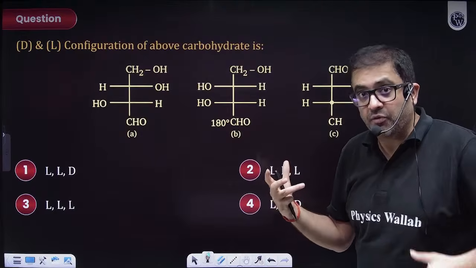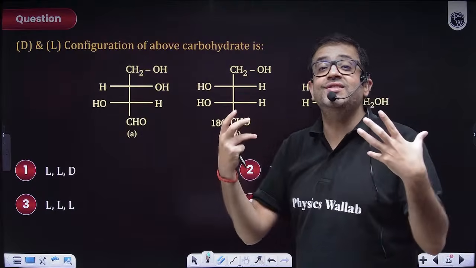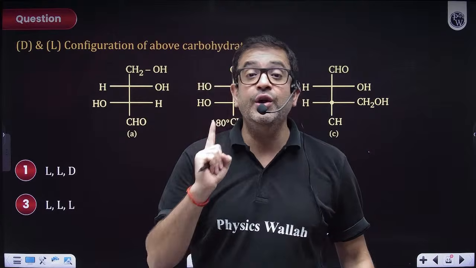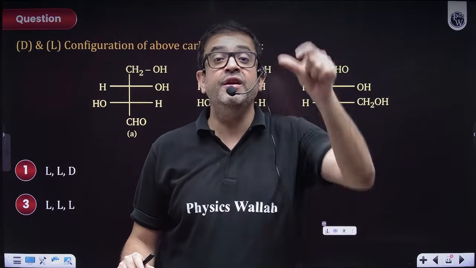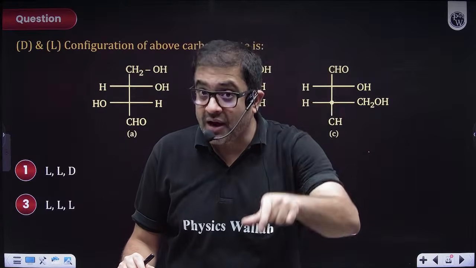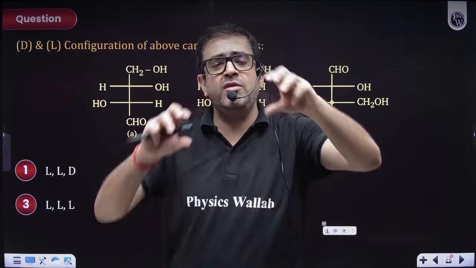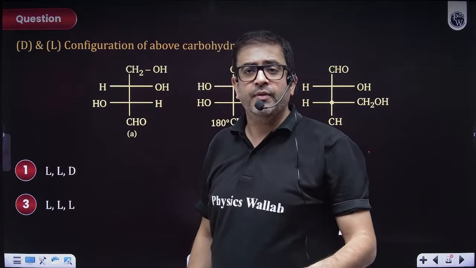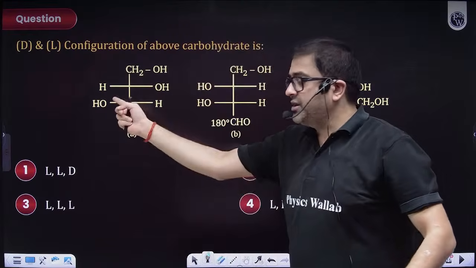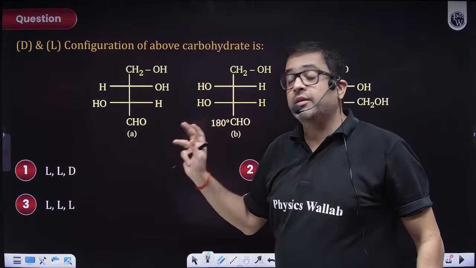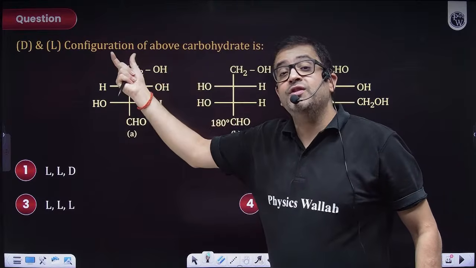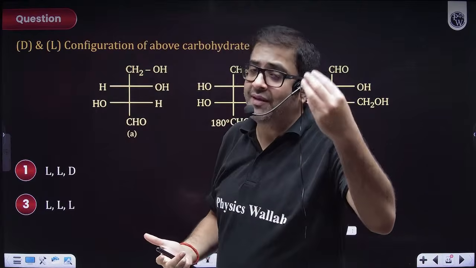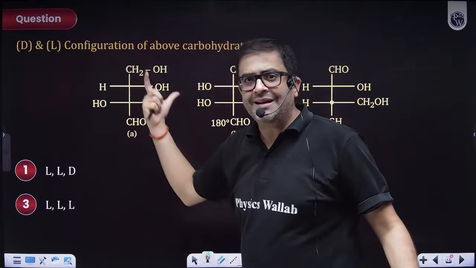What this DL configuration says, it is a structural configuration if you have a Fisher projection. What Fisher projection? True Fisher. What is a true Fisher? Where your carbon chain should be on the vertical line, and obviously the horizontal chains should have those branches. The top carbon should be that carbon from which the nomenclature starts, if you number an organic compound, then it should have that first carbon from the top. So that's a true Fisher.